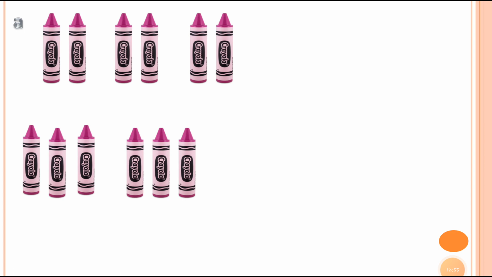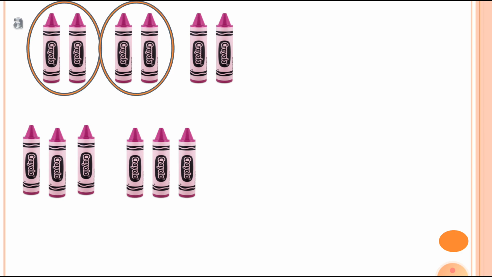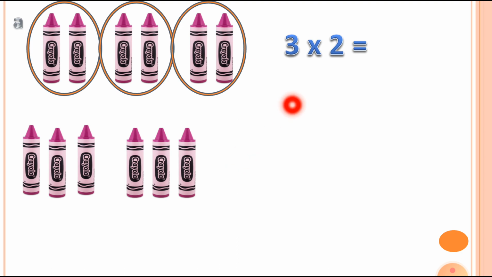In this we have to make different types of groups as I show you. So first of all we have to make the group. Here is the first group, here is the second group and here is the third group. So we have to write it this way. This 3 number is indicating the number of groups. You can see here are total 3 groups.